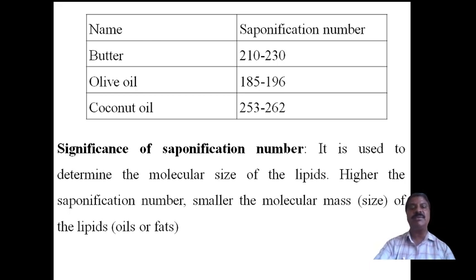It is used to determine the molecular size, molecular mass or molecular weight of the lipid. The higher the saponification number, the smaller the molecular mass of the lipid, and vice versa. The lower the saponification number, the higher the molecular mass of the lipid.